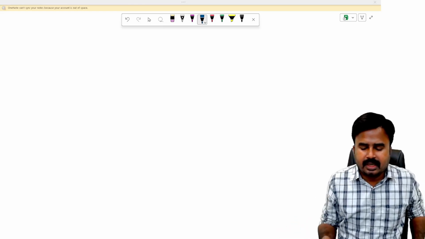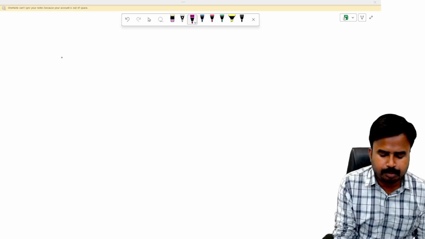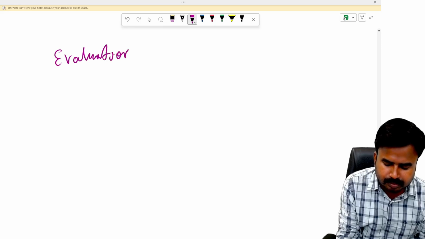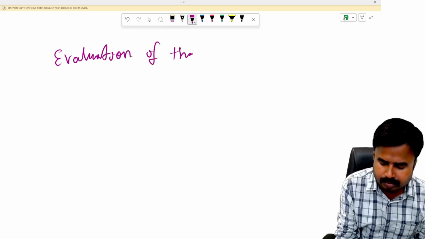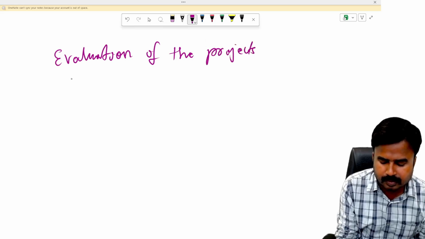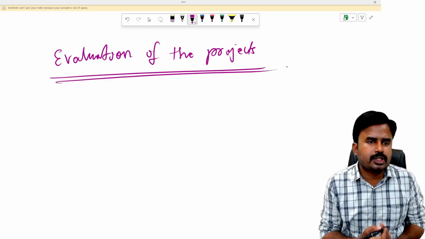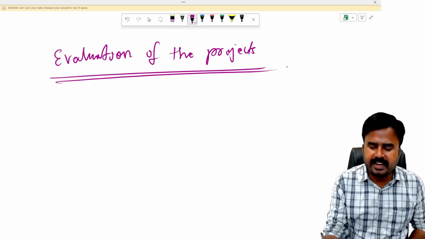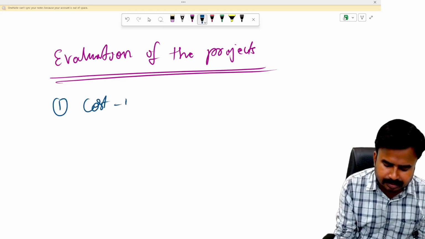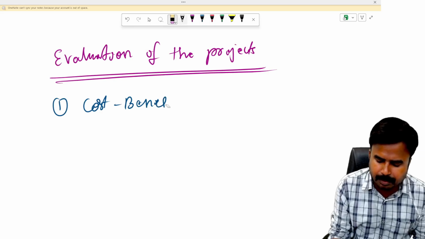So dear students, let me start with the first area in this chapter, evaluation of the projects. See, this evaluation involves two steps. The first area is cost benefit analysis, nothing but defining the benefits and costs associated with the project.